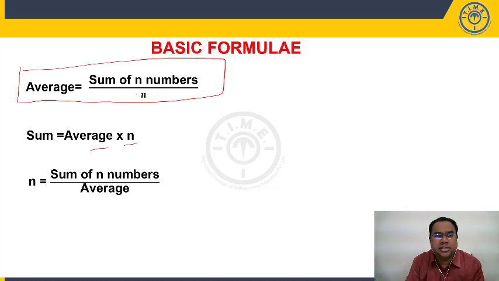We will send n this side. Similarly, if you want n, bring average this side. n is nothing but sum of n numbers divided by average. So, your basic formulae are these three. Average is sum of n numbers by n. Then sum of n numbers is average into n. n is nothing but sum of n numbers divided by average.